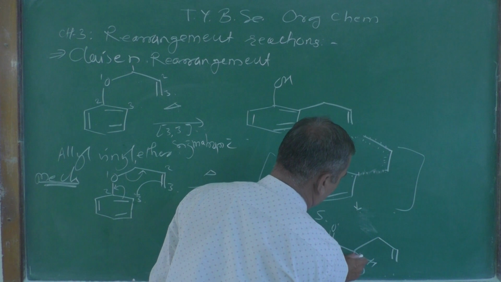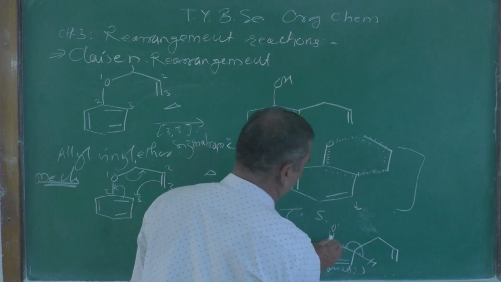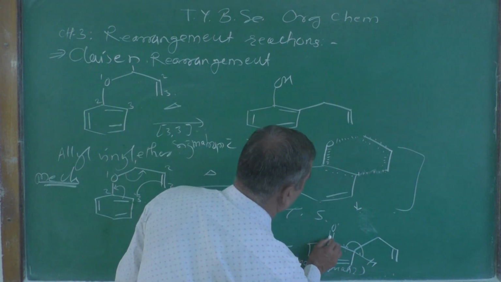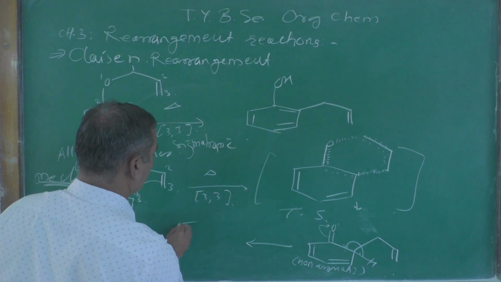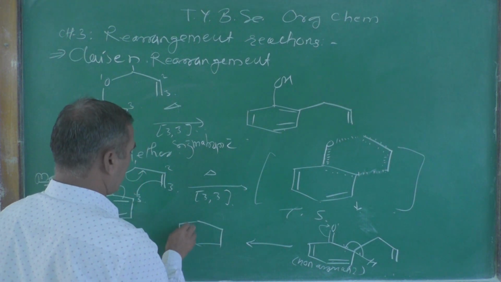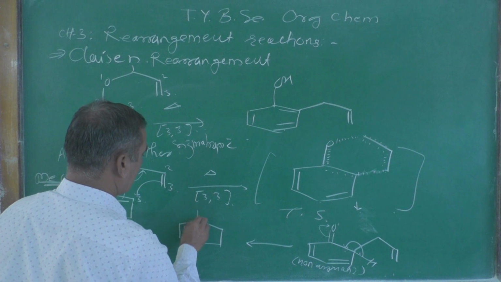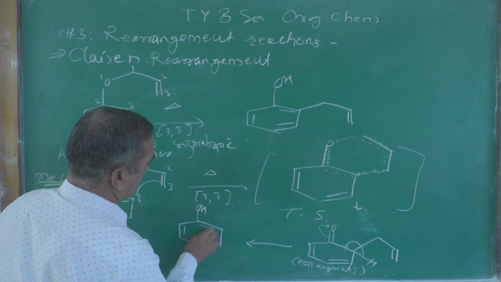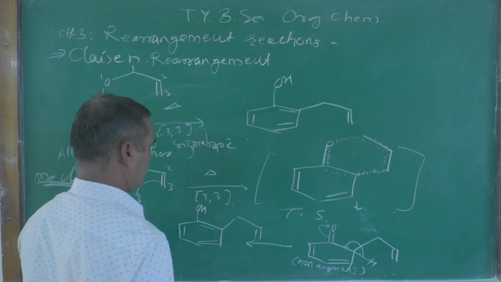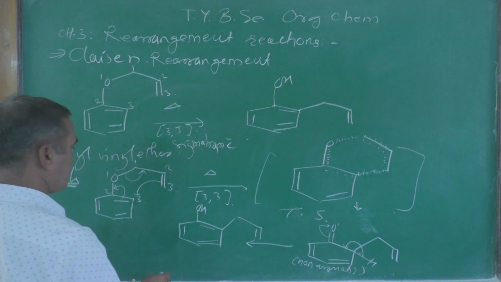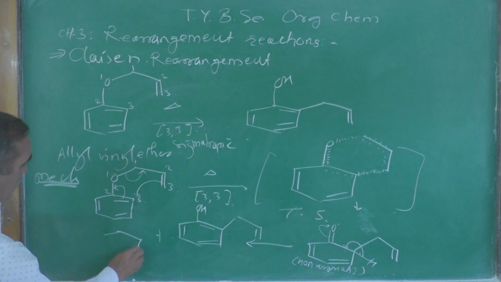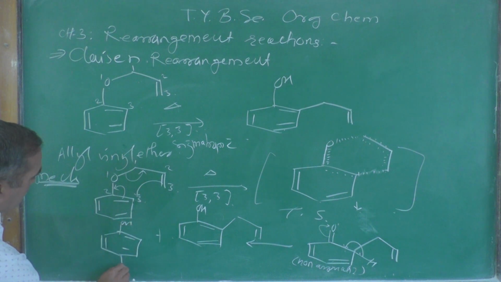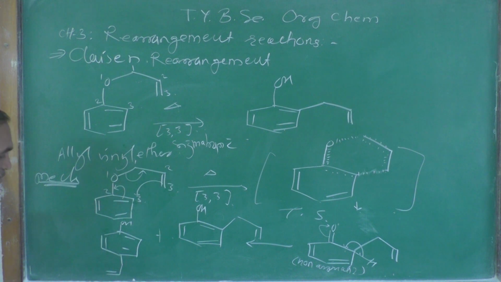This bond is going to form a double bond over there. This hydrogen can be shifted from here to the oxygen atom, and now the product which we are going to get over here is this one, OH, with a double bond here. This is one of the products, as well as another product you are going to get over here, this one. Now OH, and this is the product which you are going to get over here.